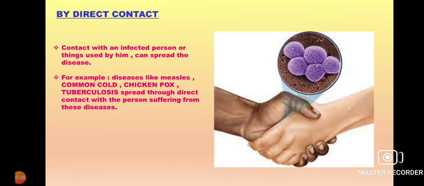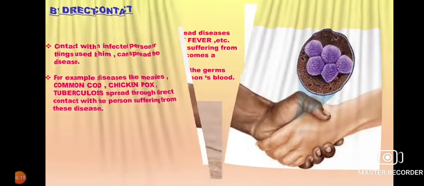When a person is suffering from any of these diseases, it can infect the other person who comes in direct contact with them. So by direct contact also the diseases can be spread.